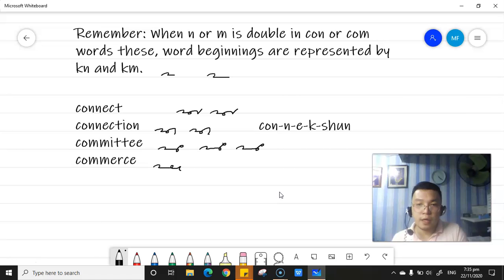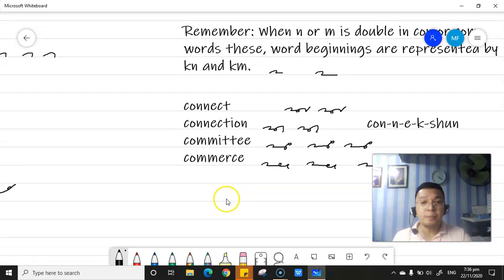M-E-R-S. So there is a joining principle here, diba? When you are going to join the circle between an angle, so it is being applied here.